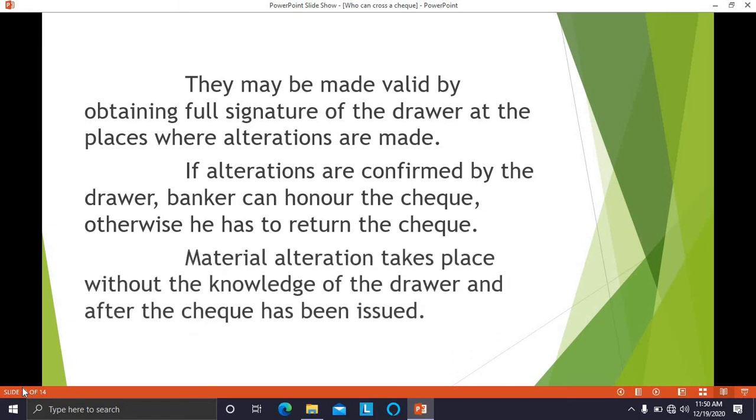Material alteration takes place without the knowledge of the drawer and after the check has been issued. Material alteration means such changes which are made after the check is issued by the drawer and without the knowledge of the drawer; the holder or any other person has made some changes in that check. Because of that, the check cannot be honored by the banker. But if the drawer puts his full signature at the place where the alteration is done, in that case, such a check can be honored.